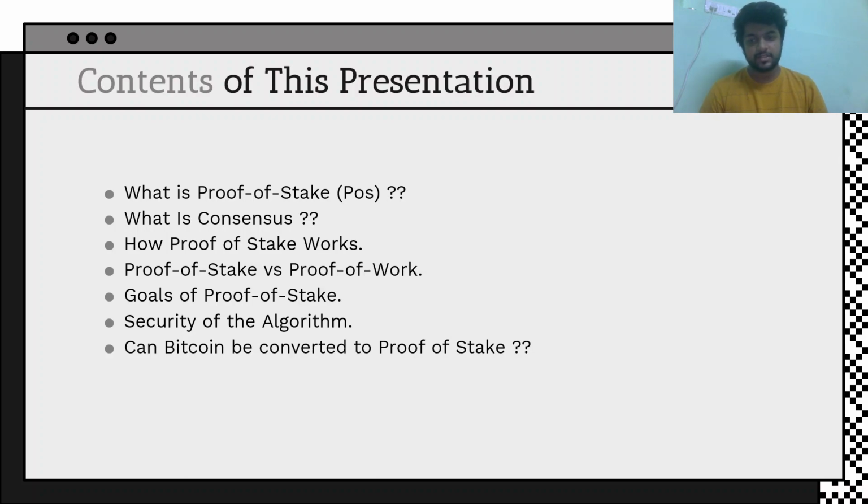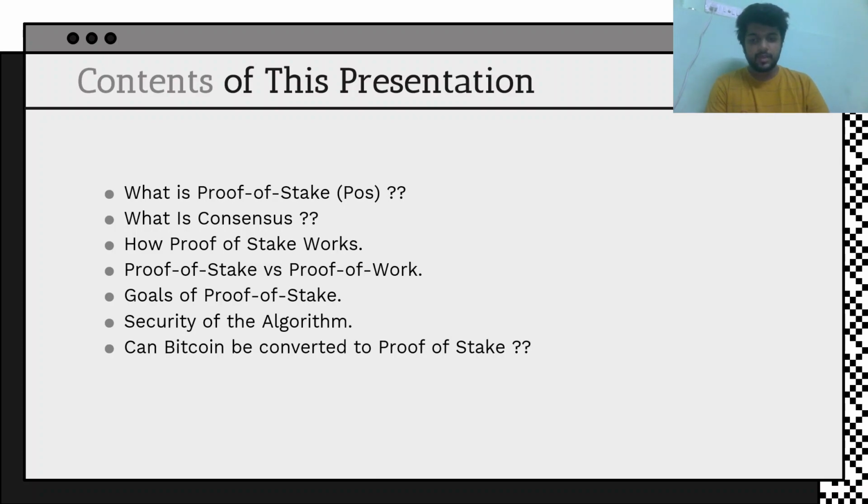Then we will see how the proof of stake works, then we will compare the two consensus algorithms, proof of stake versus proof of work. So we will see the benefits and the drawbacks and everything about these two mechanisms and why proof of stake is there basically, and why it is replacing the current proof of work.